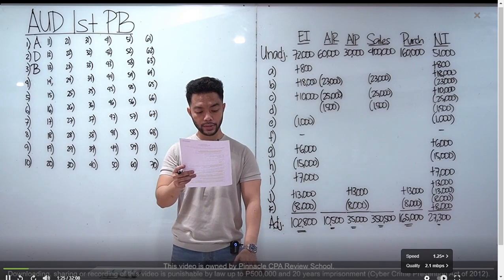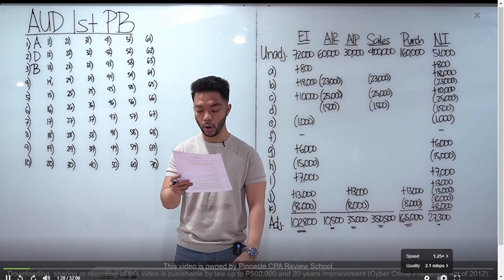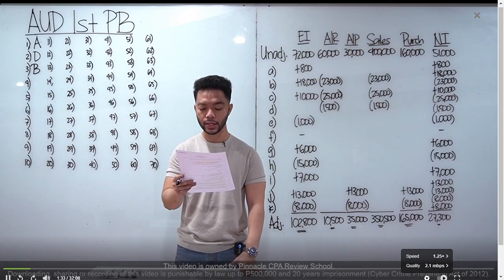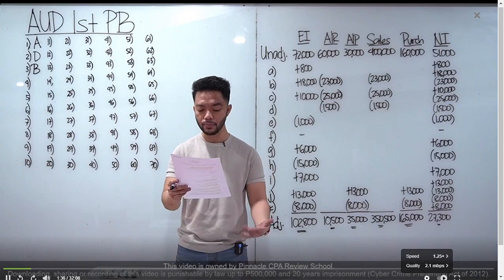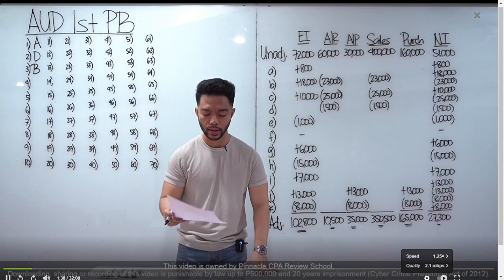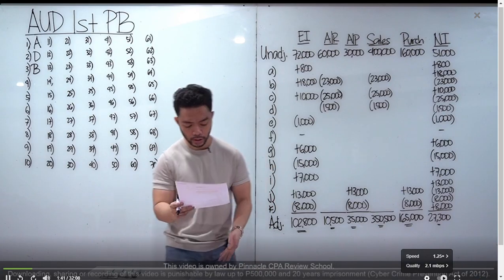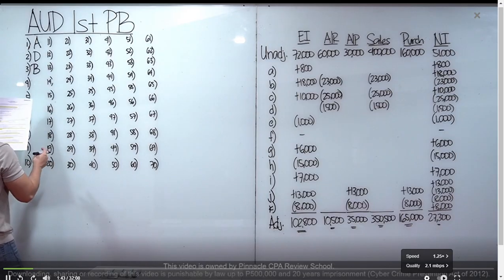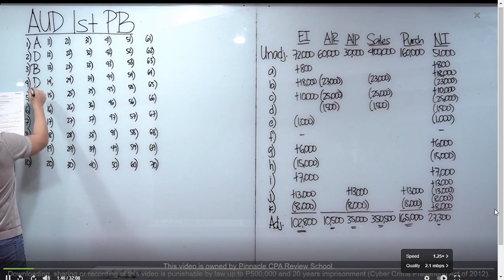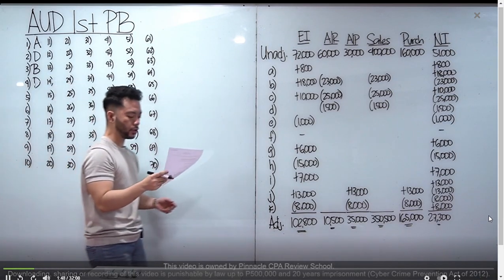Number 4, when engaged to compile the FS, an accountant is required to possess a level of knowledge. This requirement most likely would include obtaining a general understanding of, so kapag compilation, yung A, B, and C, hindi natin pinaperform yan in compilation. Ang gagawin lang natin is letter D, understanding the nature of entity's business transactions, the form of its accounting records, and the accounting policies used.